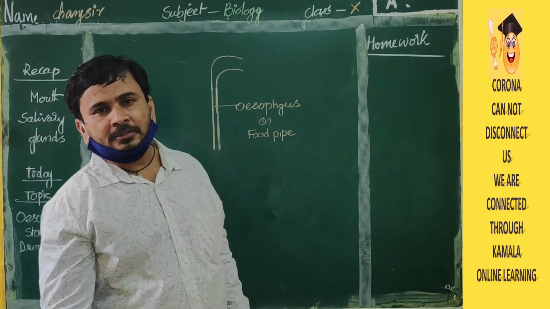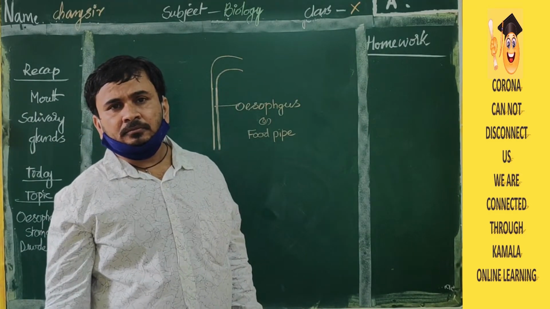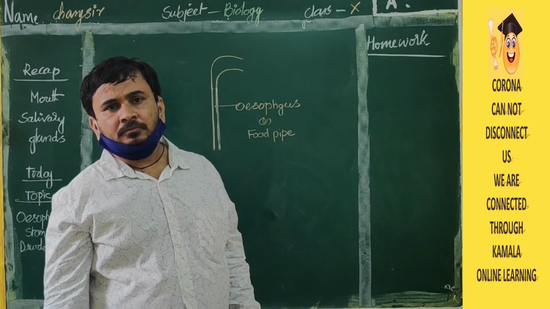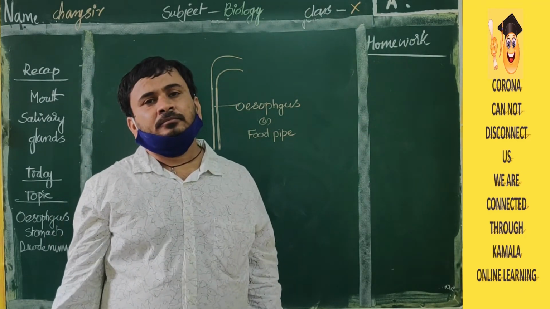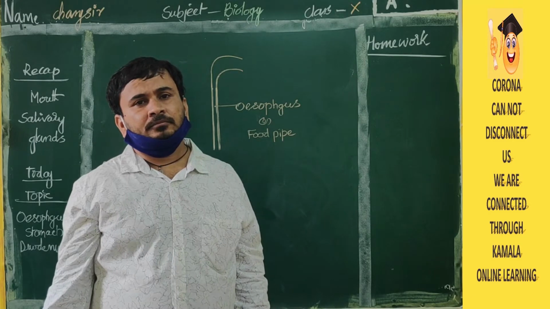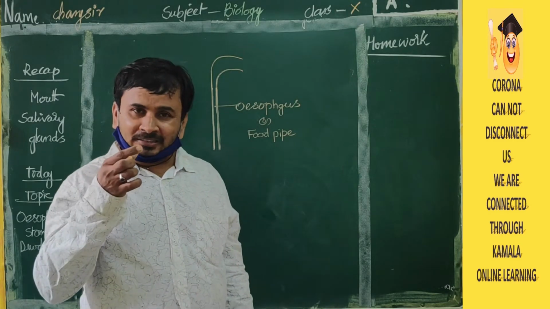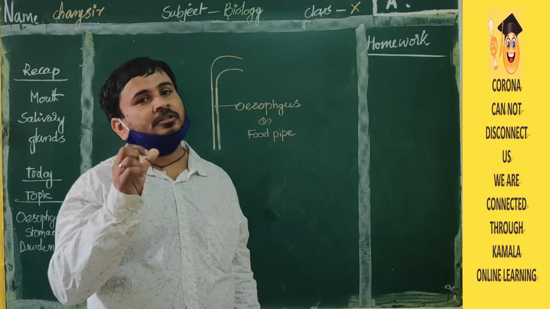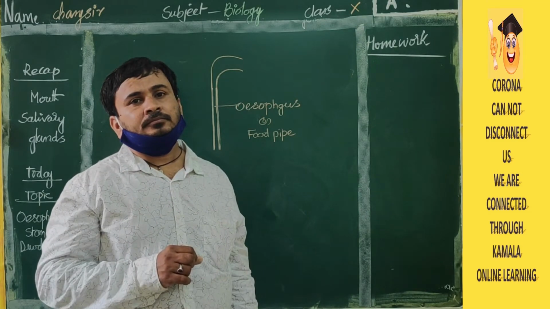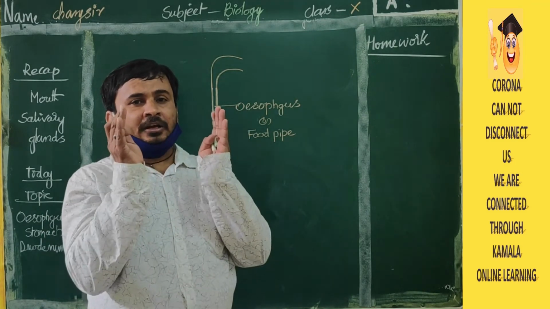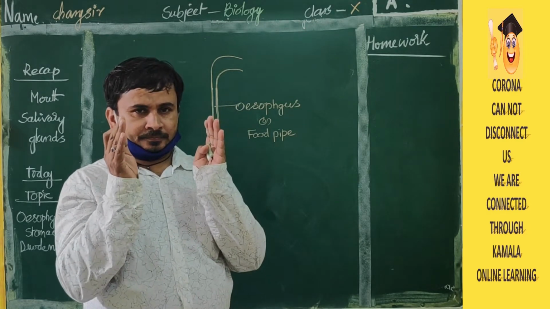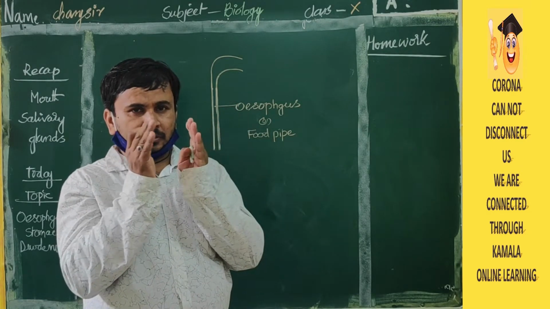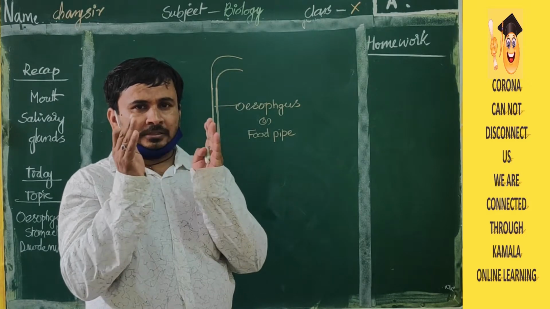It's a pipe-like structure. It has elasticity in nature. It has contractions and expansions. It can reduce its size and it can increase its size.